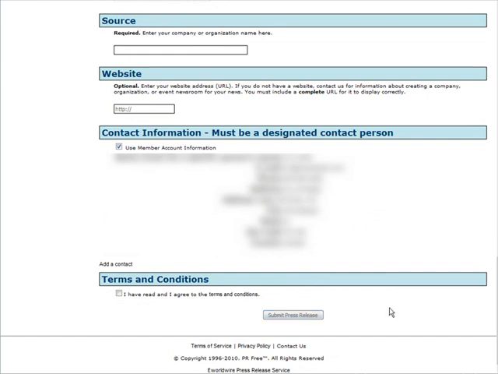And then it is reviewed, and if everything's all right, then you will get an email telling you that it has been submitted. Alright, so now you know how to write a press release and submit it using a service.